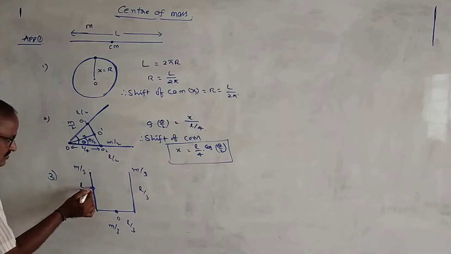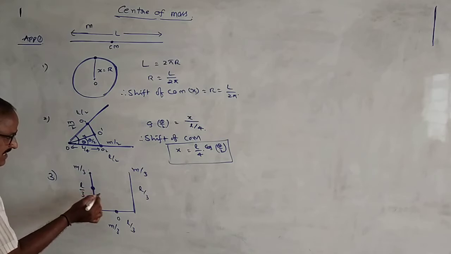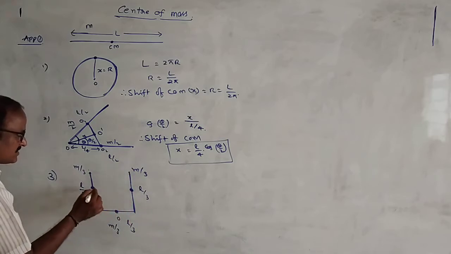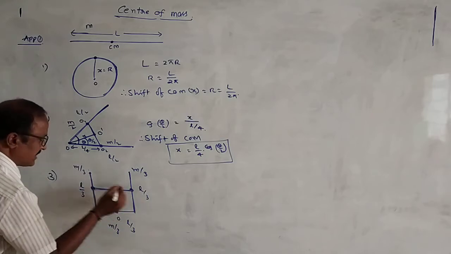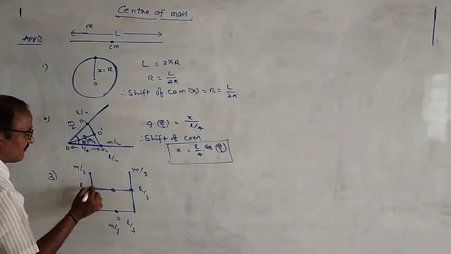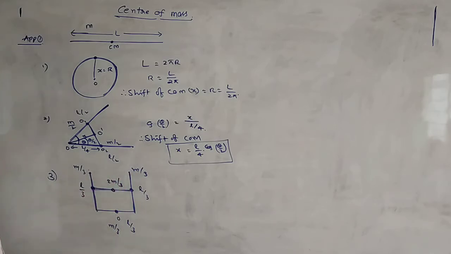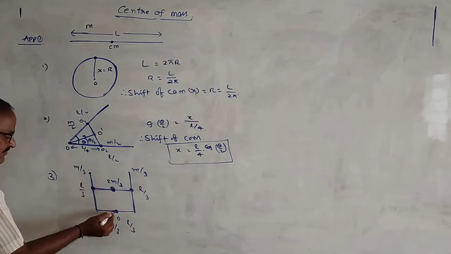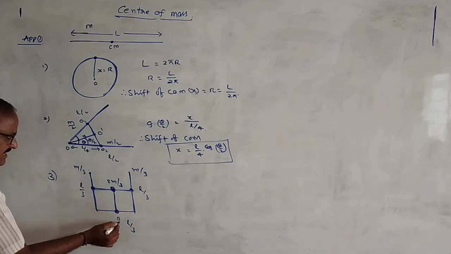For this vertical wire, the center of mass lies at this point, and for this one also, its center of mass lies at the midpoint. Since m by 3 and m by 3 are equal masses, the total center of mass lies at the midpoint of these two bodies, which has mass equal to 2m by 3. Okay, it is the total mass of these two. This is the center of mass. This is the first one. This is a body of m by 3. So the initial point of center of mass is lying at O.